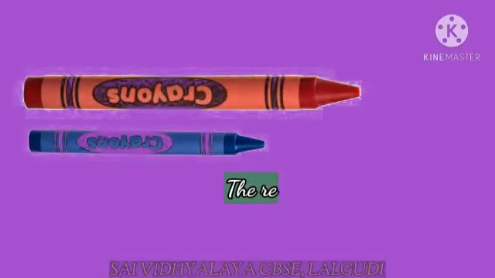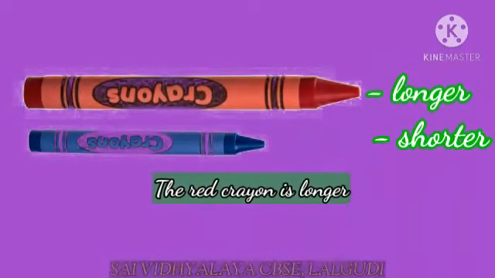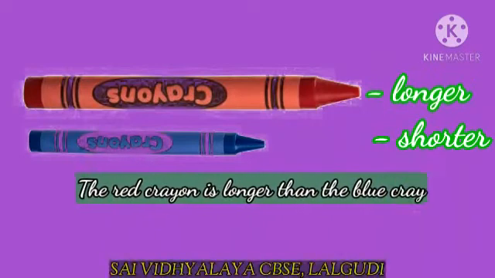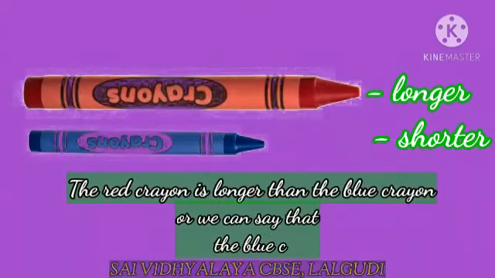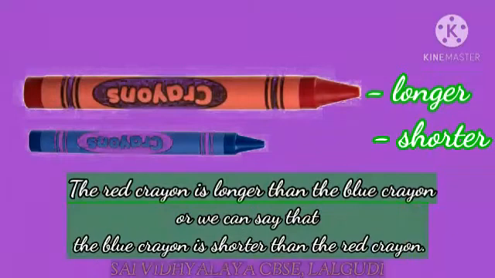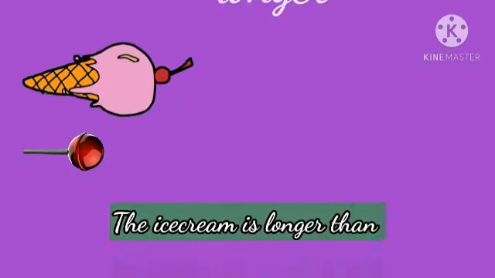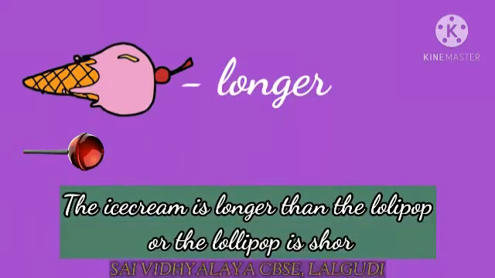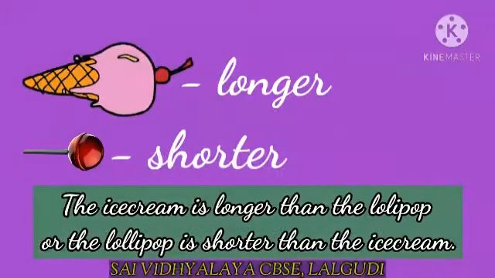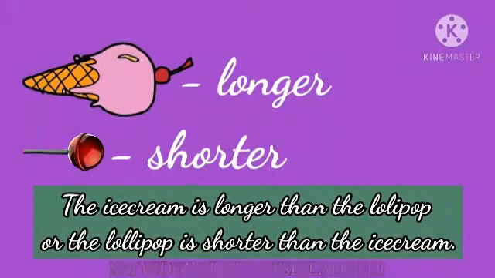Here, the red crayon is longer than the blue crayon, or we can say that the blue crayon is shorter than the red crayon. Similarly, the ice cream is longer than the lollipop, or the lollipop is shorter than the ice cream.